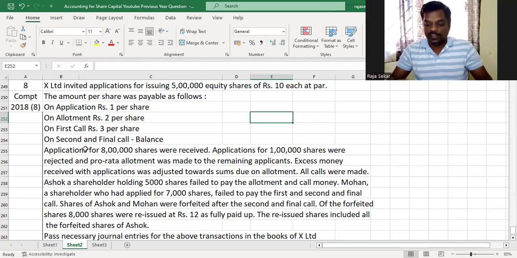I've taken this question from the Compartment 2018 question paper. It was asked as an 8 mark question. It had an internal choice with another question, so the students could have chosen to do this one or that one. This I thought was an easy one.